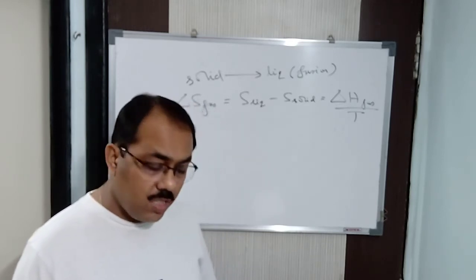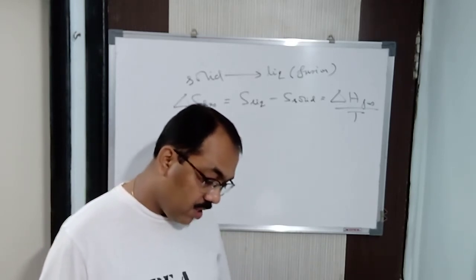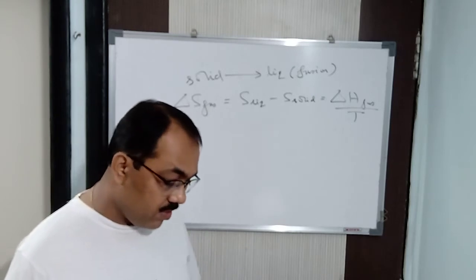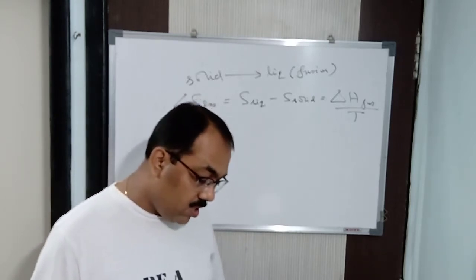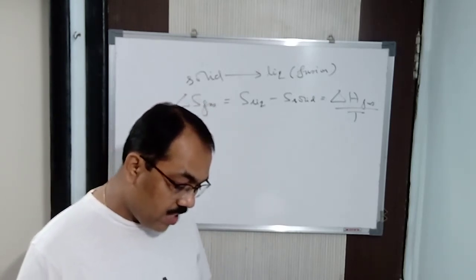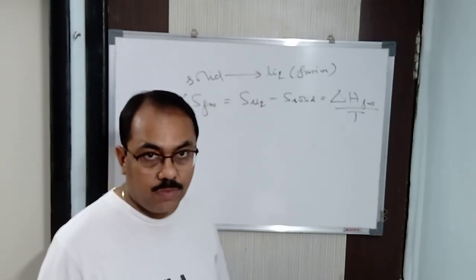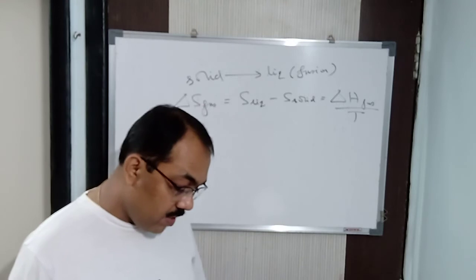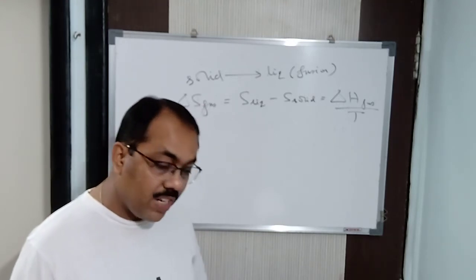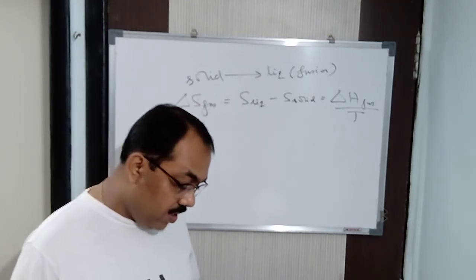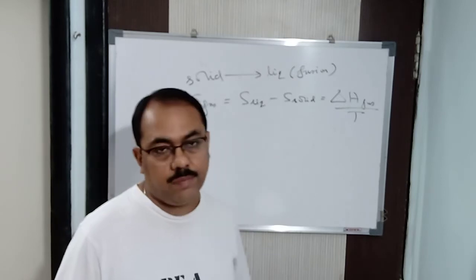Now, the third definition, which is not given by any particular scientist: all spontaneous processes or naturally occurring processes are thermodynamically irreversible in nature. I have already discussed that with you. Got it? Now, the fourth definition: without the help of an external agency, a spontaneous process cannot be reversed.